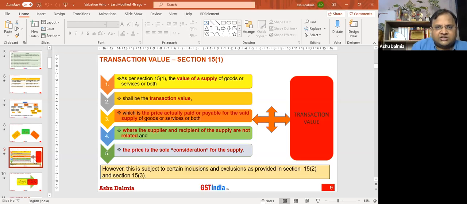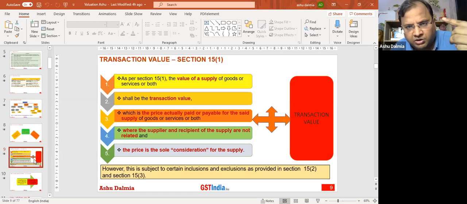Because for specified services, there is section 15 subsection 5, which supersedes section 15 subsection 1, because section 15 subsection 5 is applicable notwithstanding anything contained in section 15 subsection 1 and section 15 subsection 4. So what we have to see fundamentally are 3 things. Number 1, whether the supply is a notified supply under section 15.5. If the answer is yes, I am not required to go into section 15 subsection 1. That we have to keep in mind.